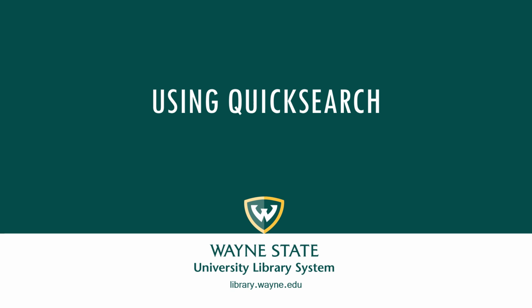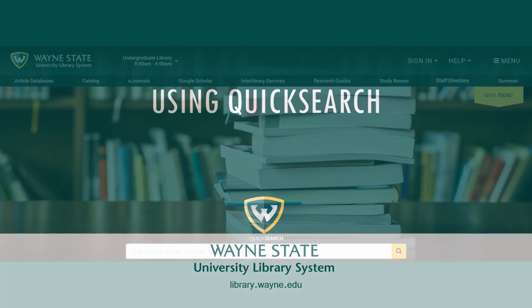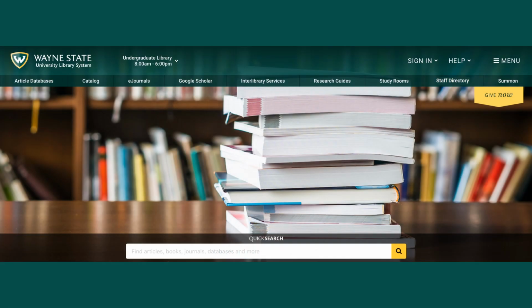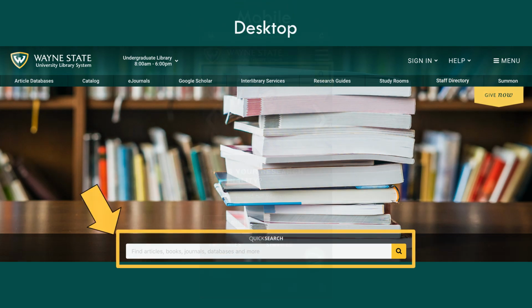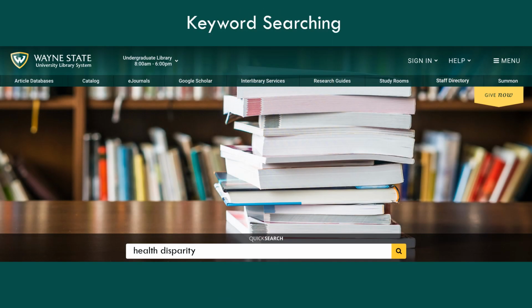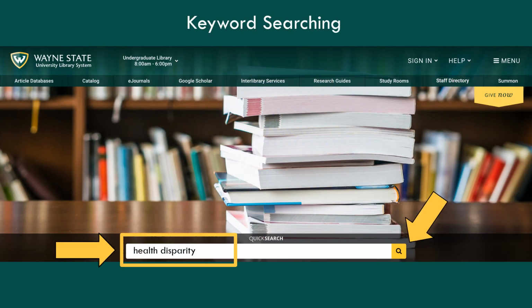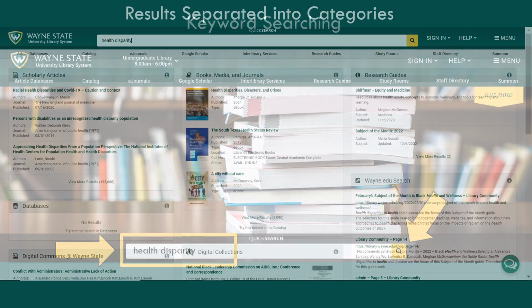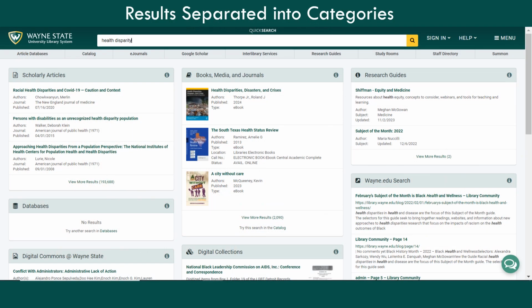This video will show you how to use QuickSearch at the Wayne State Library's website. Begin your search at the library homepage, library.wayne.edu. QuickSearch allows you to search anytime and anywhere from desktop or mobile. To start a search, simply type in keywords and select Search. At the results page, QuickSearch will separate the results into several categories.